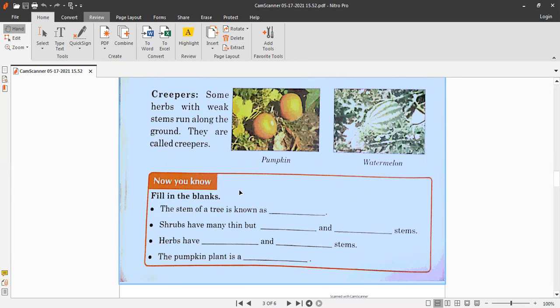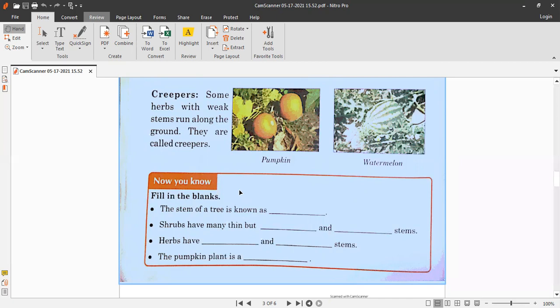At the top of the trunk, we can see the branches, and the branches bear leaves and fruits or flowers on them. Some big trees have branches that are spread out and very thick, and some trees grow tall and straight. And the small plants, there are 4 kinds of small plants.